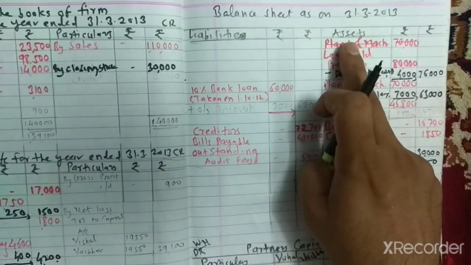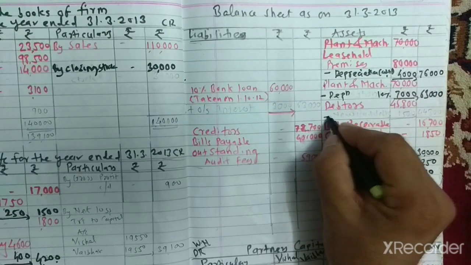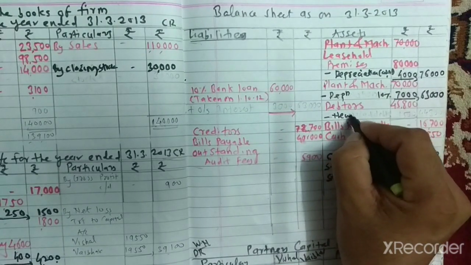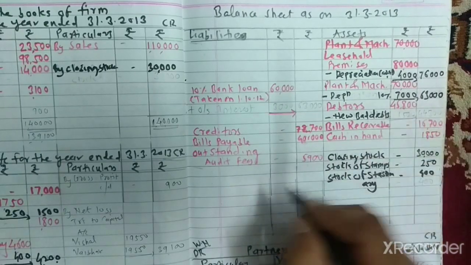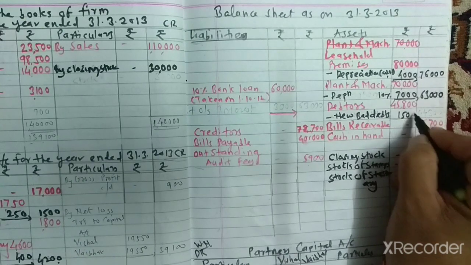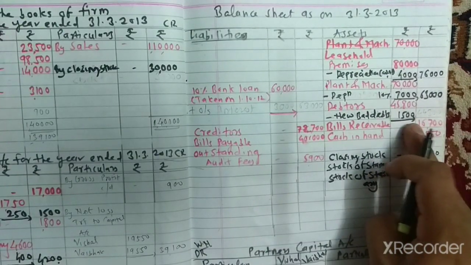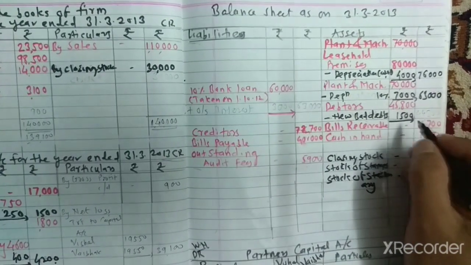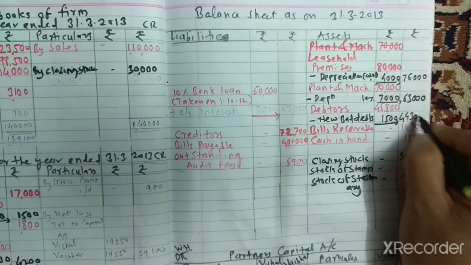Go to the balance sheet asset side, debtors, adjustment on debtors, bad debts. Write down here new bad debts amounting rupees 1,500. Total amount 45,800 minus 1,500, balancing figure 44,300. Write down in the outer column.